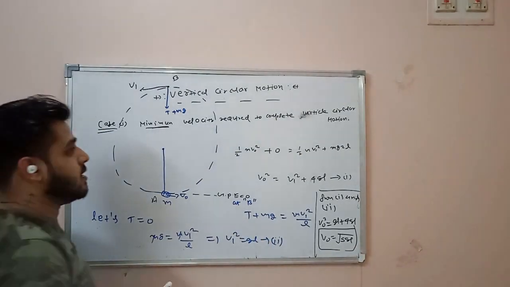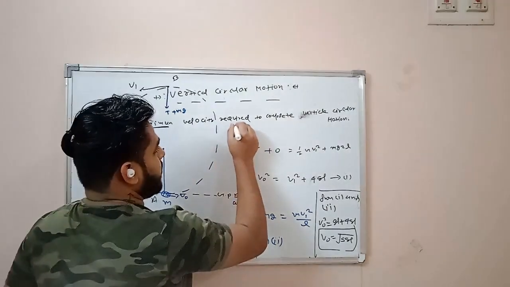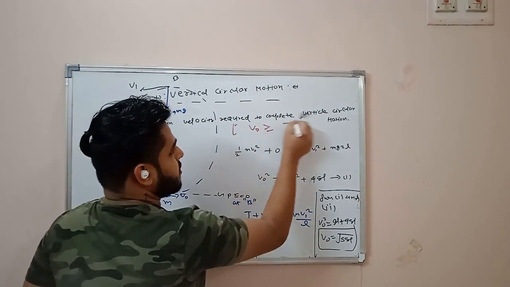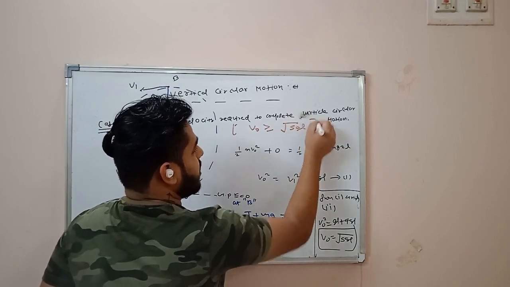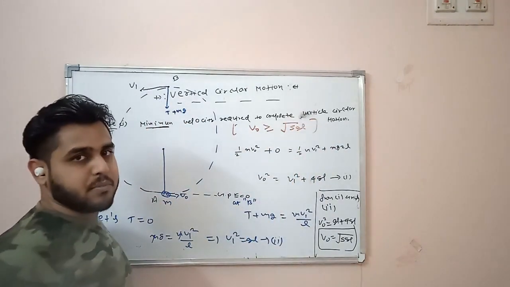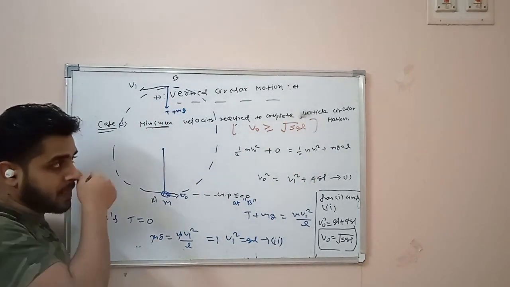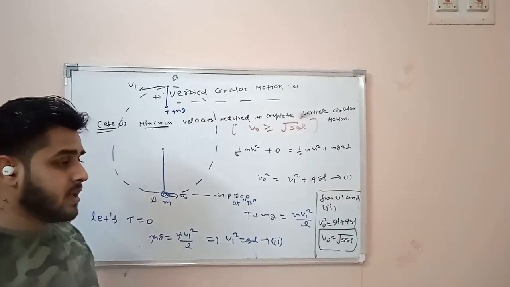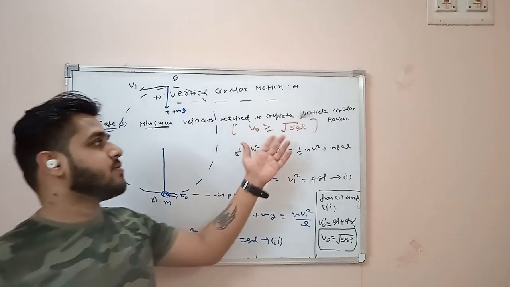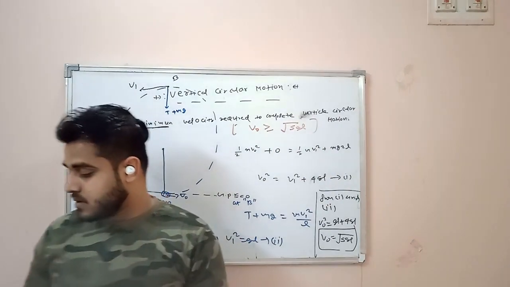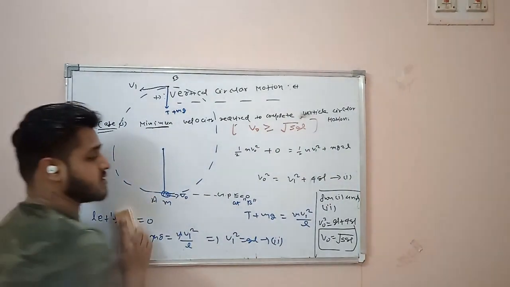So here now I can write down the output. V0 should be greater than or equal to root over 5gL. V0 is nothing but the speed provided at the bottom. Now I'll proceed to the next cases. Next case: someone can ask, sir, what will happen if V0 is less than root over 5gL? Now write down what will happen if V0 is less than root over 5gL.